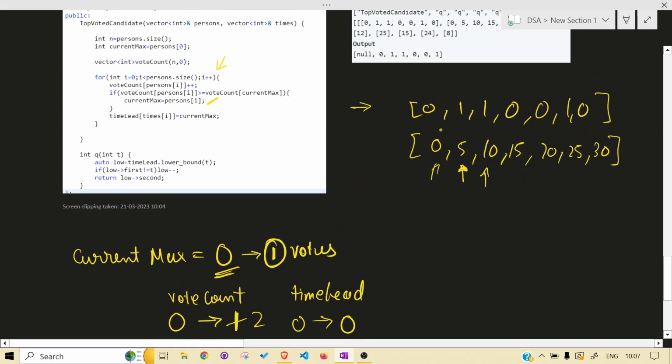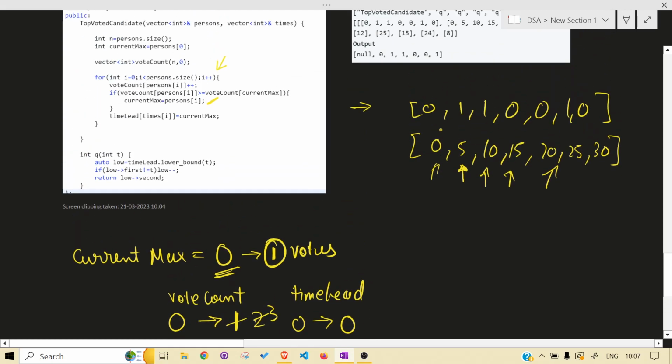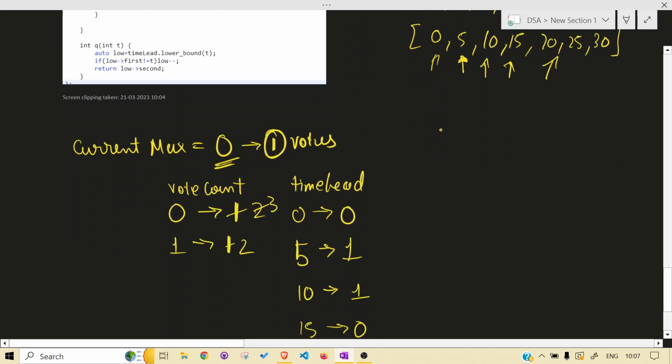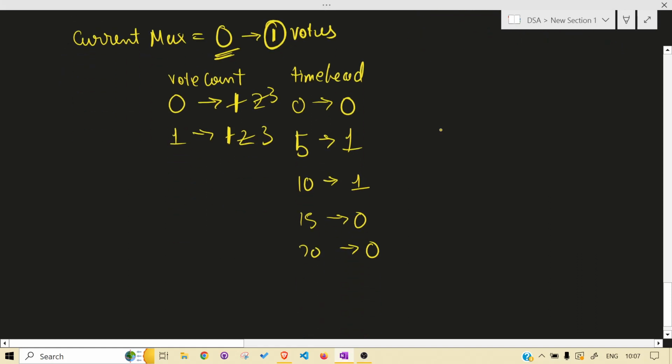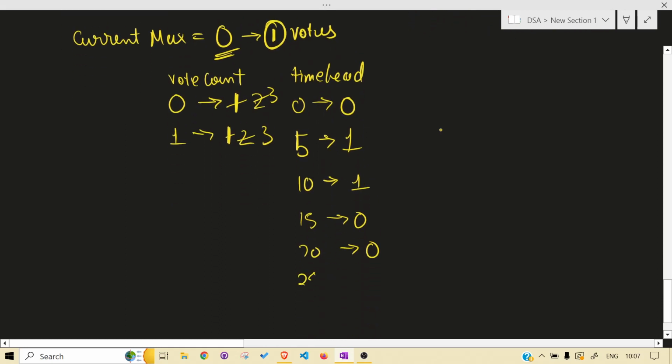At 20, again 0 is voted. Now it's 3. At 20, it's still 0. At 25, again 1 is voted. Now it's 3. Tie. Which one is the recent one? I would say person 1.